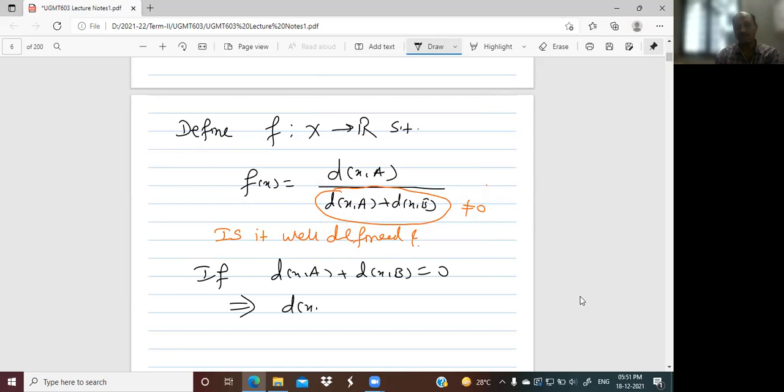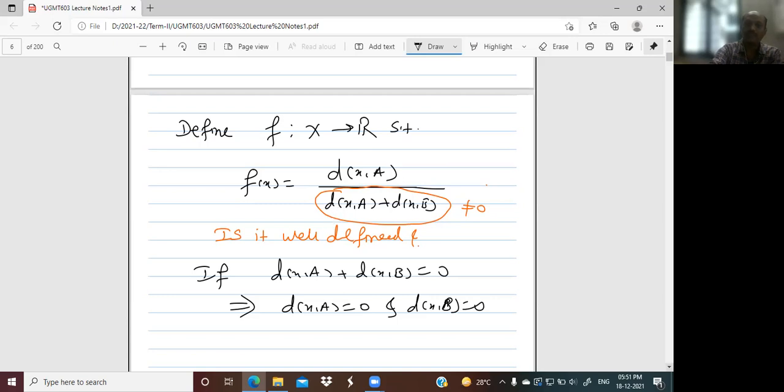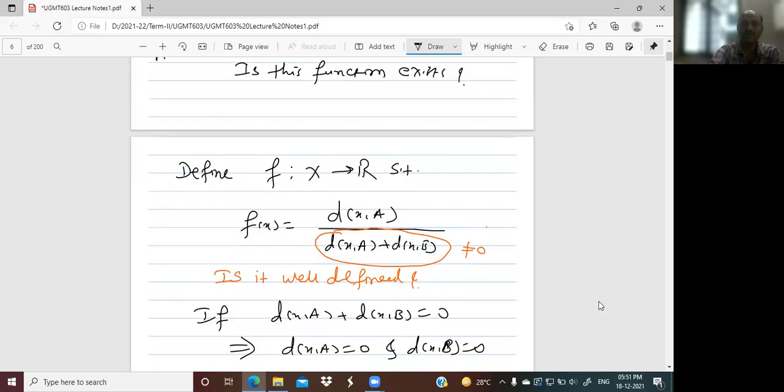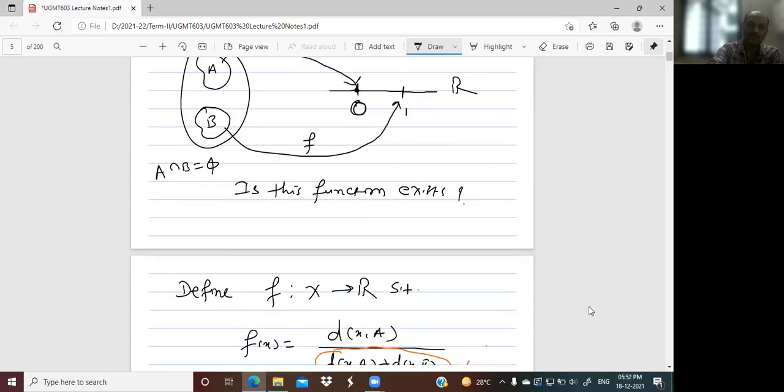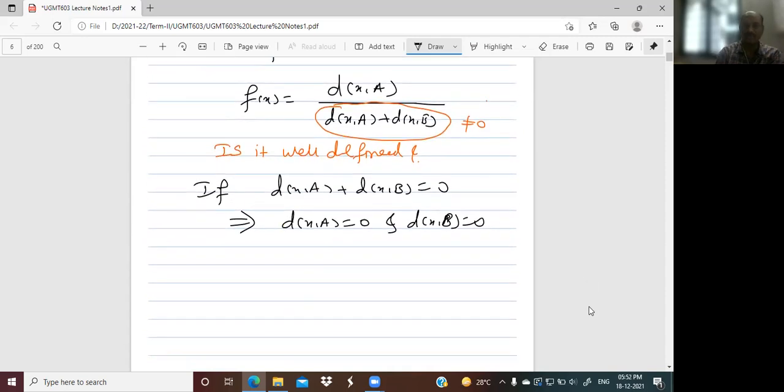Therefore, only if both are 0, we know this theorem: if d(x,A) is equal to 0, then immediately x is a part of the closure of A. Therefore, x belongs to A closure and x belongs to B closure.